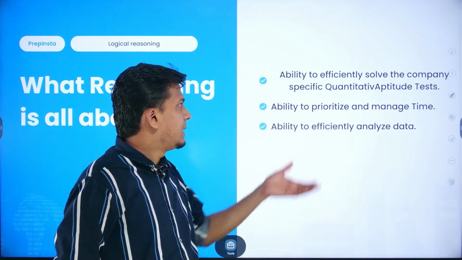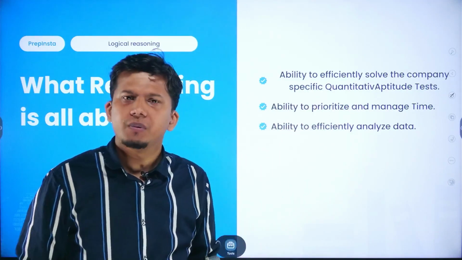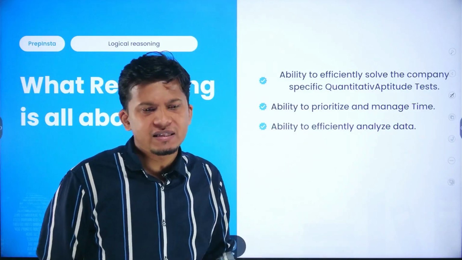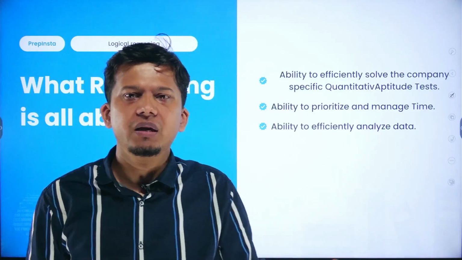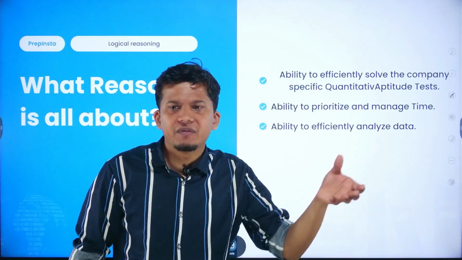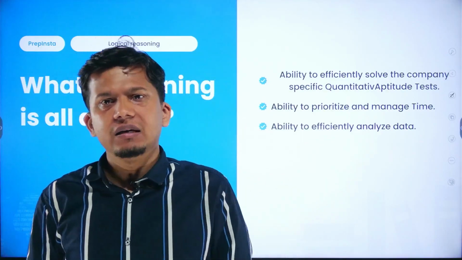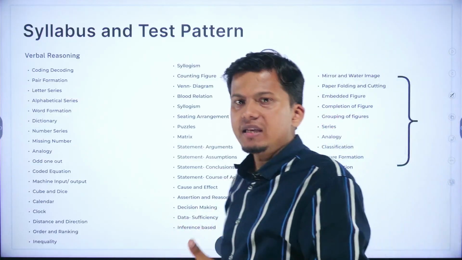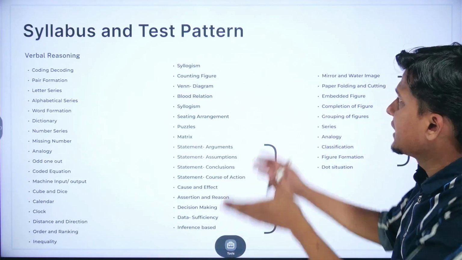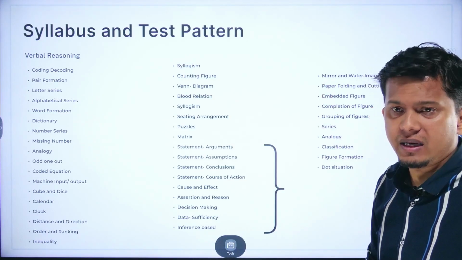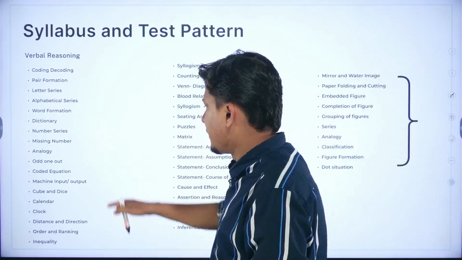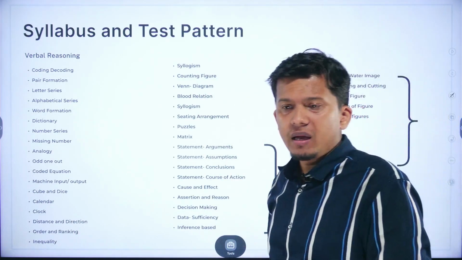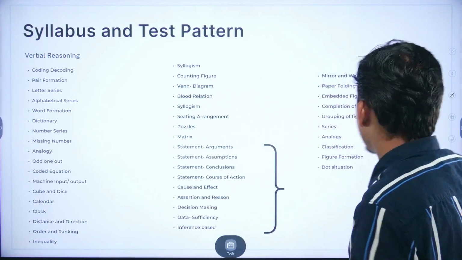You also need the ability to prioritize and manage your time, and to efficiently analyze data, so that we can extract the data and analyze the information in a useful and efficient manner. Acing any section requires understanding the syllabus and test pattern first, because if we go through all the topics, we have a better picture of what this exam is all about and which sections we have to go through.